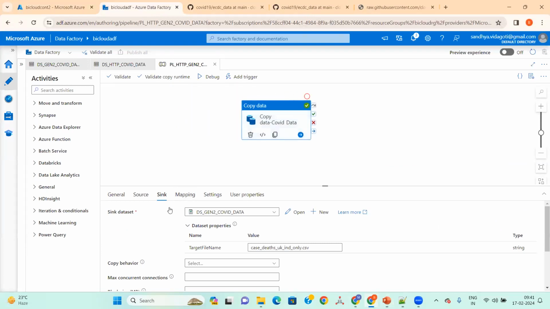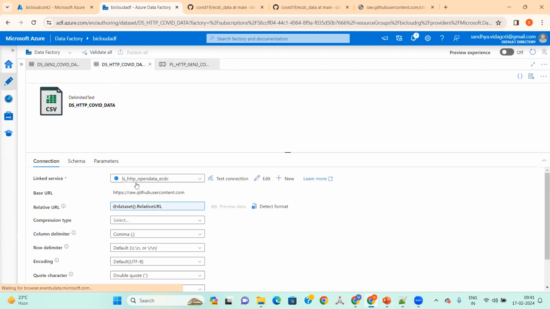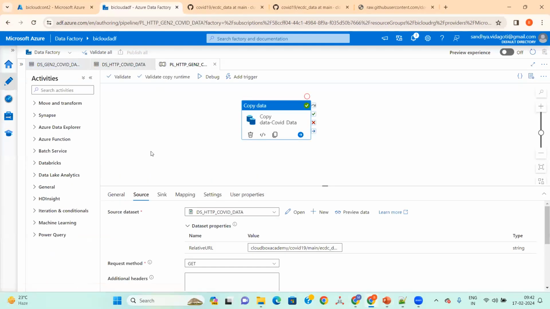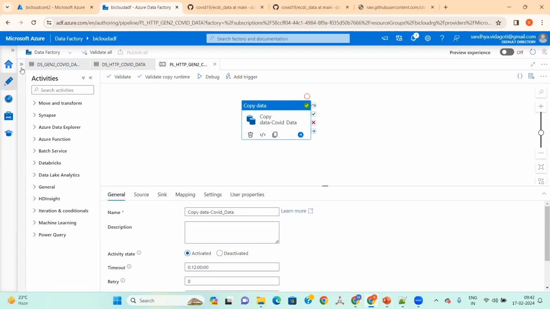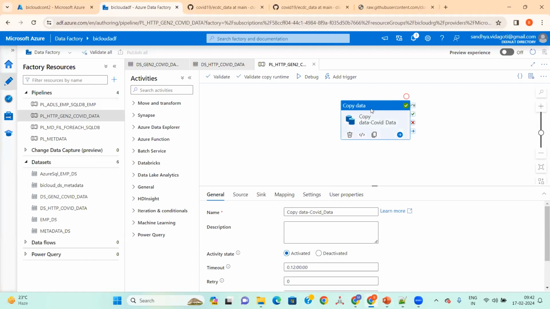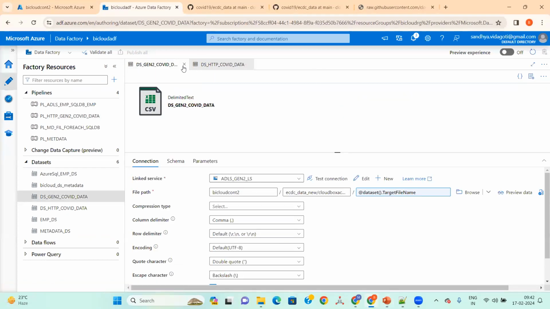So what we have done is nothing new here. We just created a source data set, and in the data sets we added the parameters, right? What else can we do? Can we add the parameters at the pipeline level instead of inside the pipeline? Can we use it outside the pipeline also with the help of variables? Yes, with the help of variables we can do that.